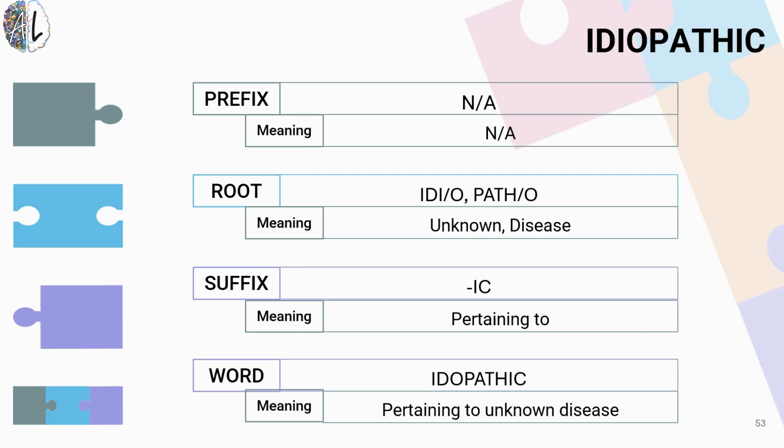So idiopathic literally breaks down into unknown disease, and essentially something is classified as an idiopathic disease if we don't really know what's causing it. So if you see that term as part of the diagnosis, they know what's happening, they know which disease to classify it as, they just don't know the cause.